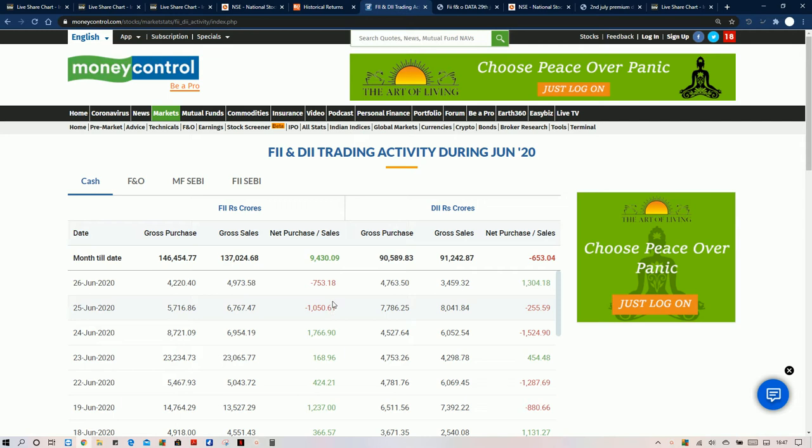They were net sellers, we can say, and DIIs we can ignore because there is not much activity there, but overall they are also in a net selling way. So where is the cash buying happening? If both of them are not buying heavily, then definitely the market is going to fall. So that is giving a clear definition, and if it is going against our trend, we need to wait for it to follow our trend analysis.